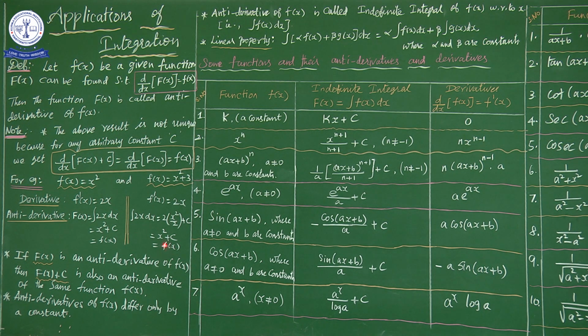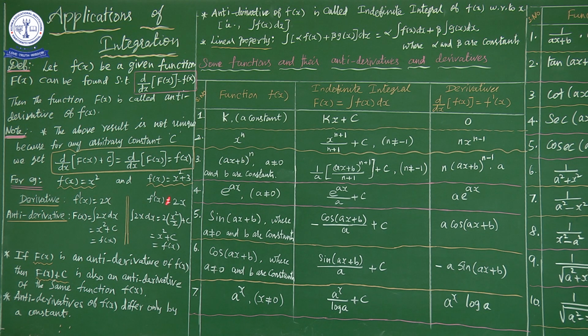Using this idea we have two more notes. If capital F of x is an antiderivative of small f of x, then capital F of x plus c is also an antiderivative of the same function f of x. The above example will clear this explanation. x square is one function, x square plus 3 is another function.